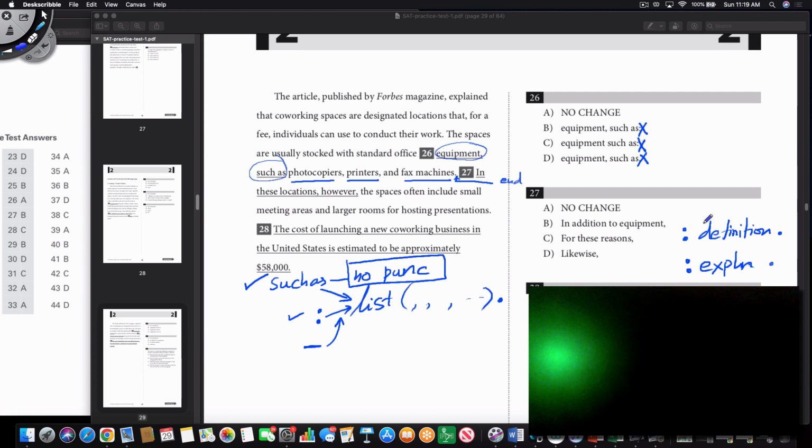Now if you do have a list in the middle of a sentence, then you can start the list with a dash, end the list with a dash, and continue with the rest of the sentence. Or you could start the list with a comma, end it with a comma. So basically in this case, the list is acting as an appositive.